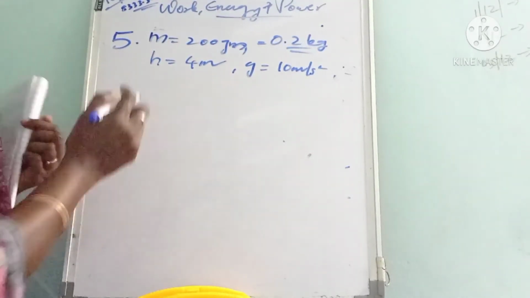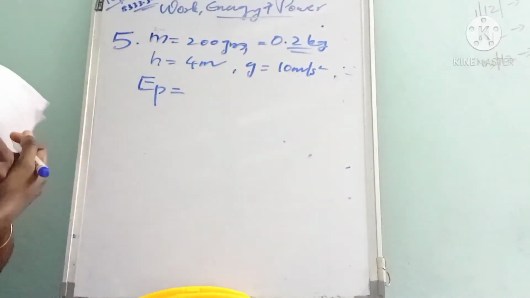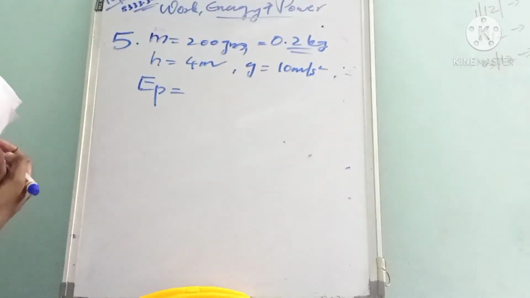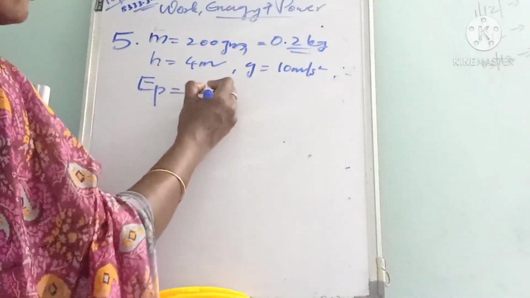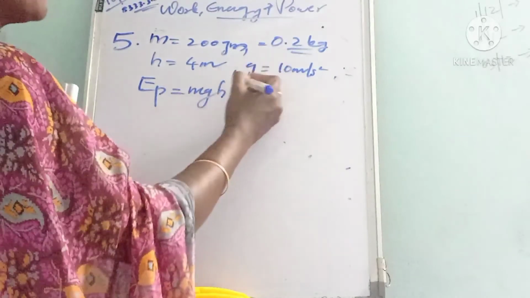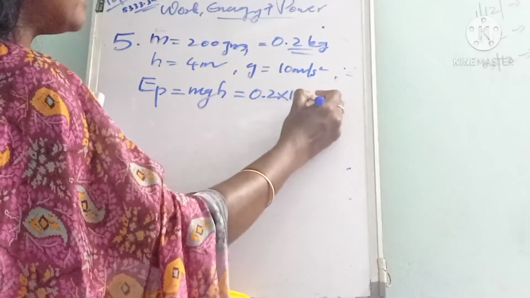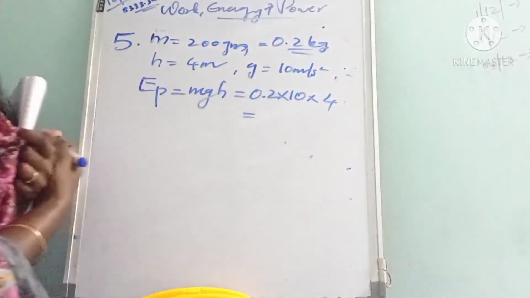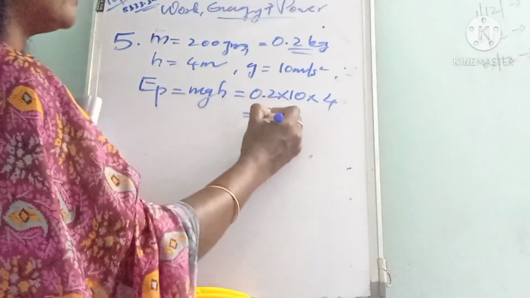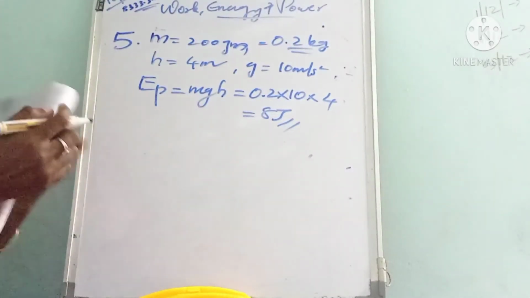First we have to calculate the potential energy at a height of 4 meter. All of you know the equation for potential energy is mgh. Mass is 0.2, g is 10 and height is 4 meter. Multiplying this we will get 8 joule. This is the potential energy of the ball.